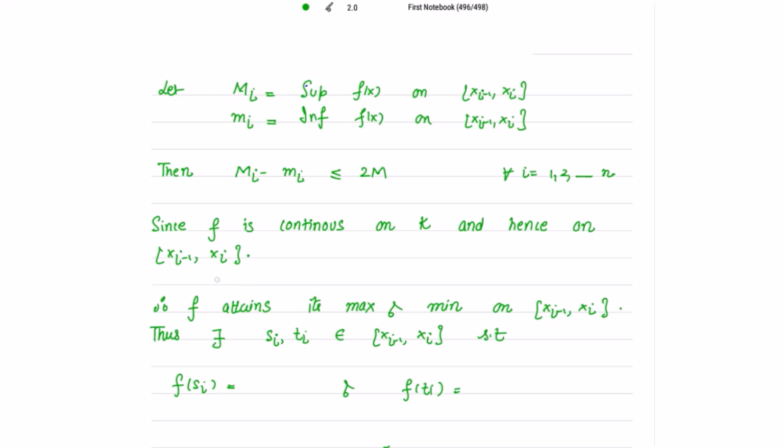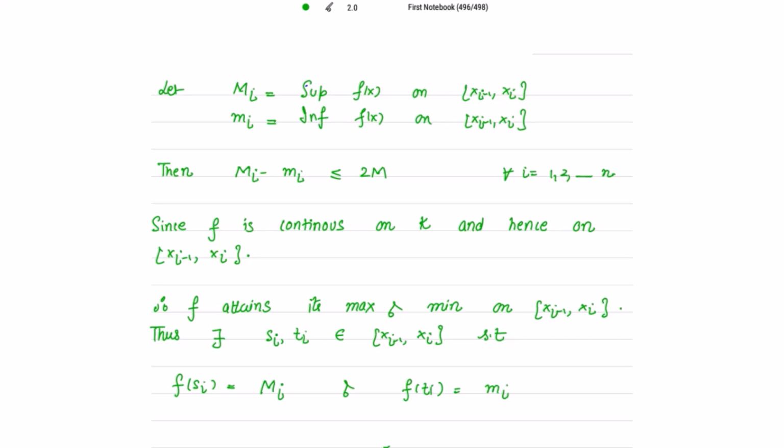So for this interval, let's consider the maximum and minimum. For attaining the maximum and minimum on this interval, I have to select si and ti, two elements belonging to this interval, such that f of si is equal to capital Mi, and f of ti is equal to small mi.